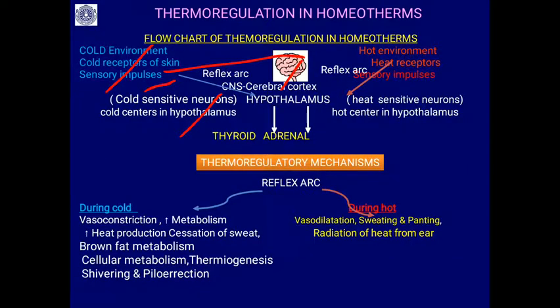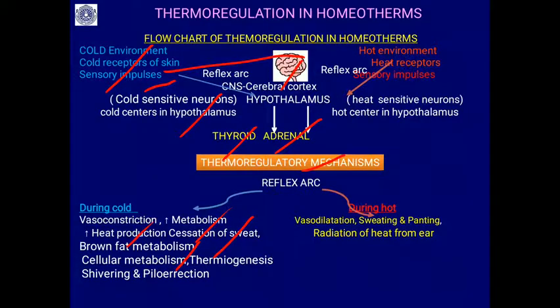Through the thyroid and adrenal, there is a thermoregulatory mechanism, a reflex arc, so that during cold you see vasoconstriction, constriction of the blood vessels, restricting the blood flow to the surface of the skin. Then increased metabolism and increased heat production, and the sweating is completely stopped during cold conditions.